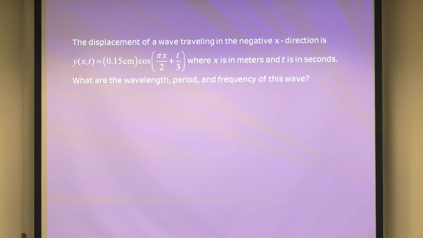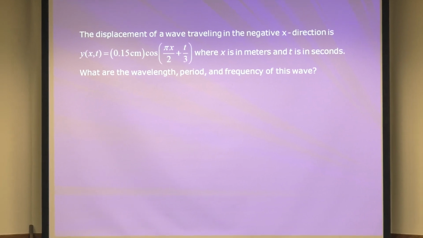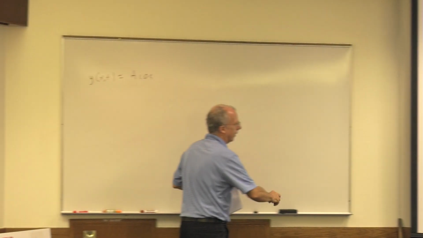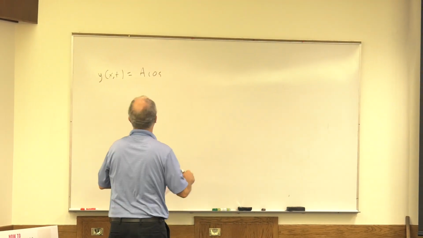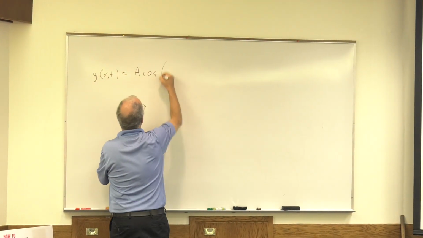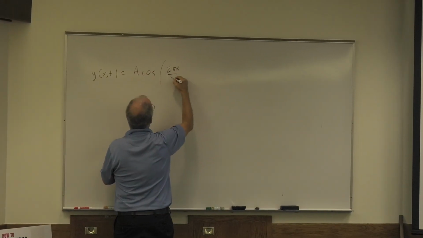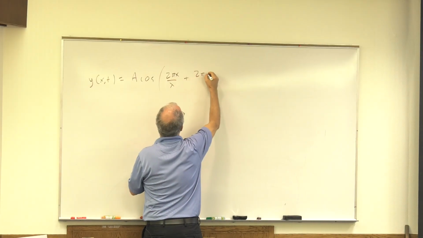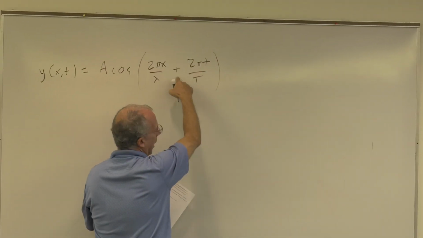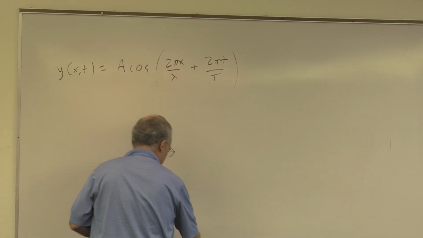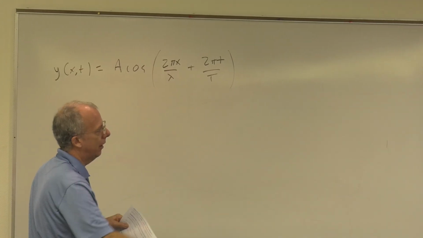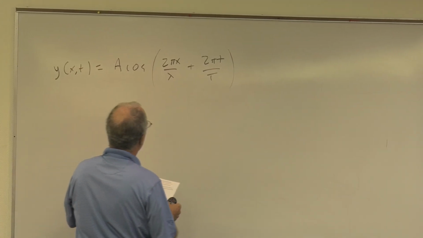So how do you do that? There's a couple different ways. I'll show you the way I felt like when I did this. There are different ways of doing it. Okay, so here you go. The general equation is this. So let me multiply it out and make it easier. The general equation is A cosine of 2 pi x over lambda plus 2 pi t over T. And I put a plus because it's moving to the left, right? Because that's what it says. It's moving to the left.